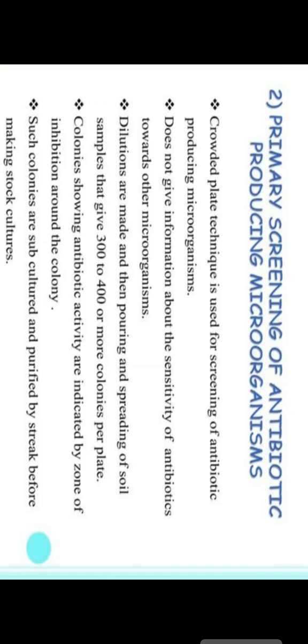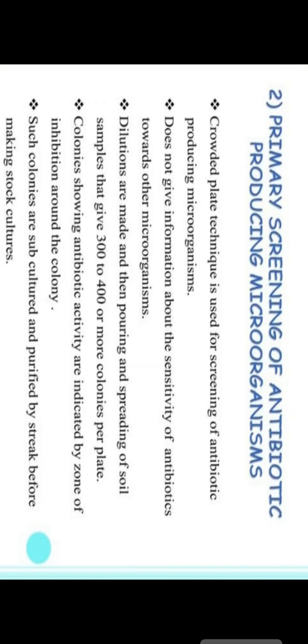Next, dilutions are made and then pouring and spreading of the soil sample gives 300 to 400 or more colonies per plate. The colonies that show antibiotic activity are indicated by a zone of inhibition around the colonies. If the organism is susceptible to the antibiotic, a clear zone appears, and if the organisms are resistant, there may be an opaque kind of formation around the colony.